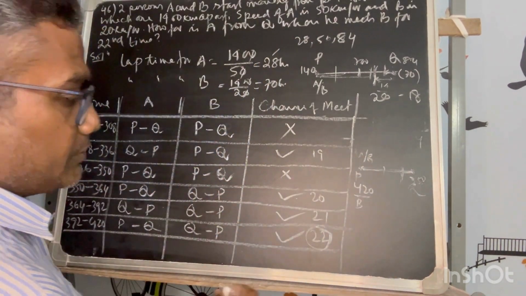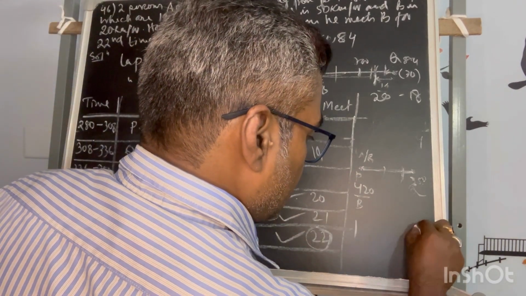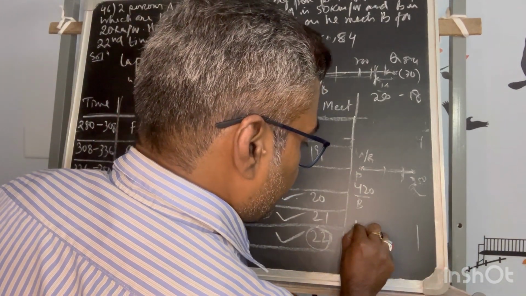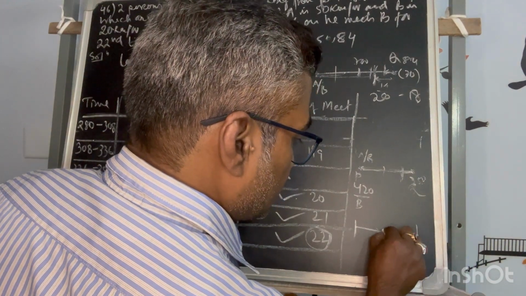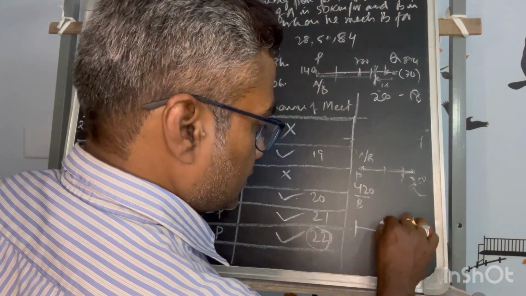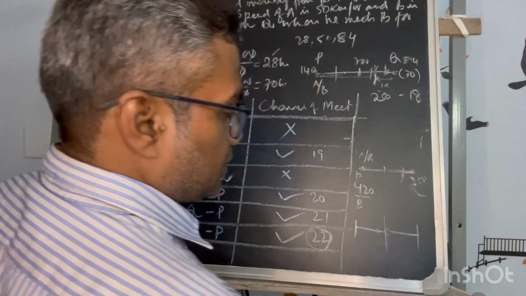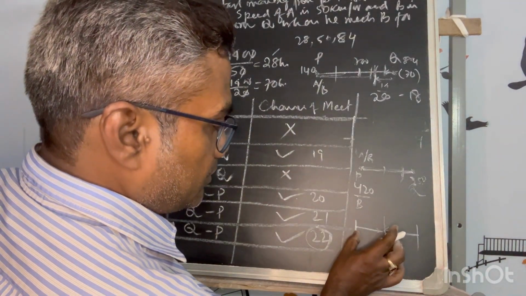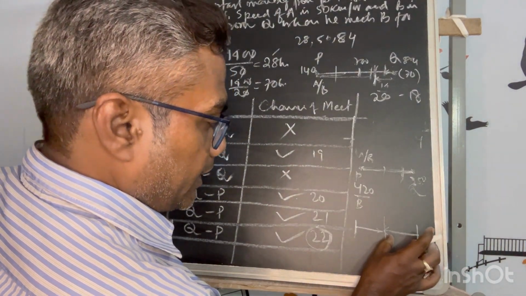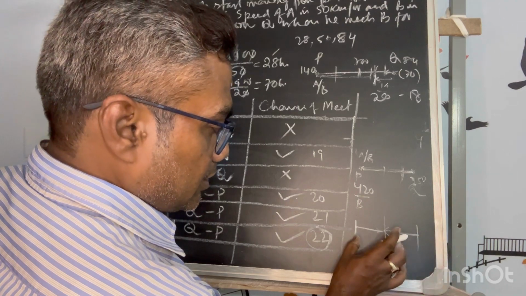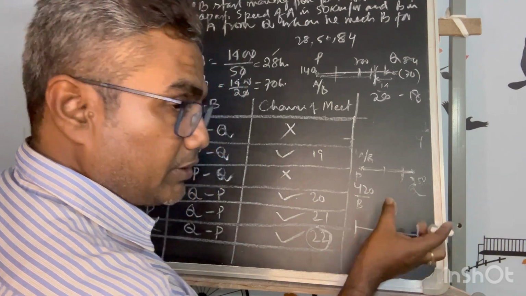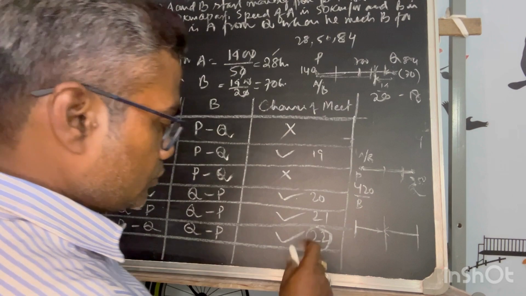Here one concept I have to make you understand. If anybody starts from one point, another is coming from the other point, and they meet in opposite direction, the total distance they are covering is the cumulative distance traversed or covered together.